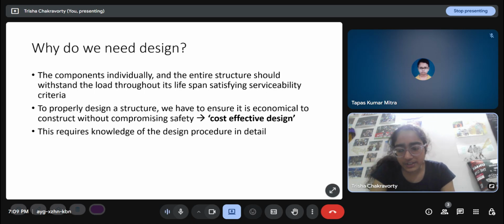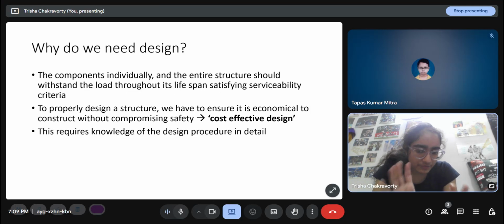Some of the design codes in the world, like the European codes EN and the American codes like AISC, American Institute of Steel Construction, which is the American equivalent of IS 800, they actually have some reliability index. Reliability index is related to safety, so if I want a reliability index of 3, I have to take this factor of safety. If I want a higher reliability index of 4, I might have to take larger factors of safety. So those things in America, some other codes are mentioned explicitly. In the Indian codes, we do not have an option to choose it, or we don't actually see it. But the factors of safety do introduce an inherent safety or inherent reliability into the structure, and striking the balance is what we need.